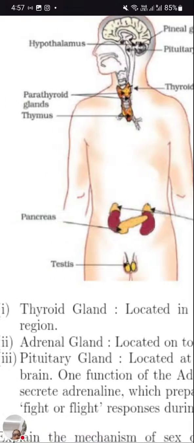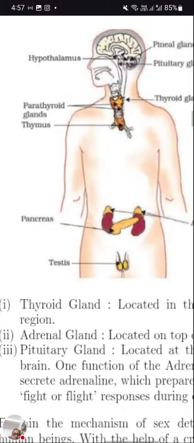Then pancreas. Pancreas secretes insulin and glucagon. In yesterday's paper, we discussed that both are feedback hormones, which bring the feedback mechanism. So what is the feedback mechanism? Let's recall. Insulin controls the blood glucose level. Once the glucose level decreases, the brain will signal glucagon to be secreted so that the glucose level will increase. As both of them work opposite to each other, we call them hormones controlling the feedback mechanism.